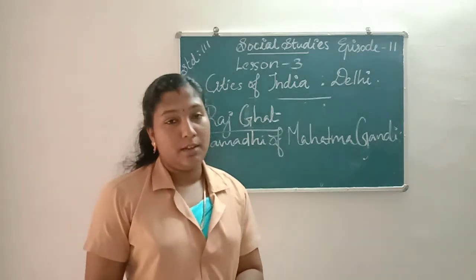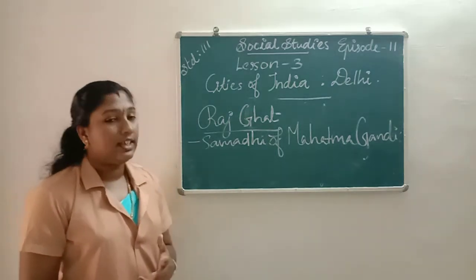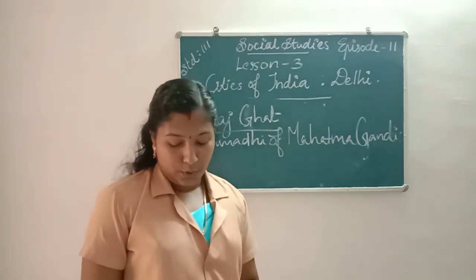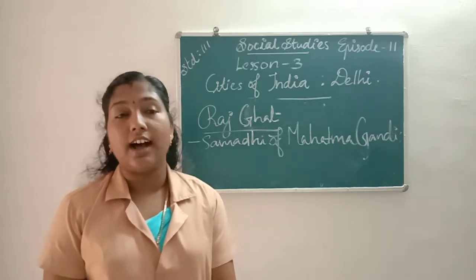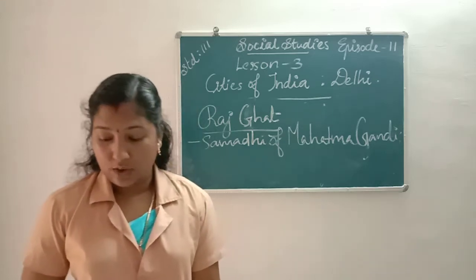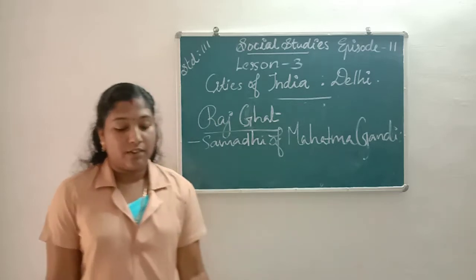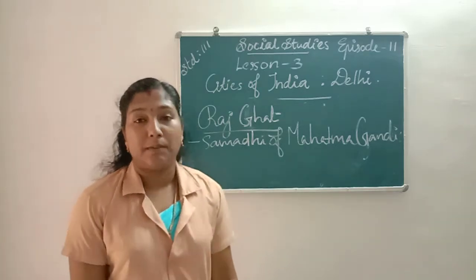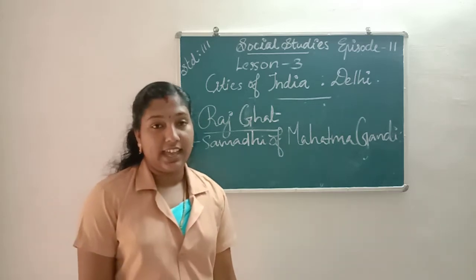Then the other places present in Delhi are Jantar Mandir, then Nehru Planetarium, Dal Museum, Pragati Maidan, etc. Okay, all of you understood about the monuments: Qutub Minar, Red Fort, Humayun's Tomb, Jama Masjid, then Lotus Temple, then India Gate, Rajghat.